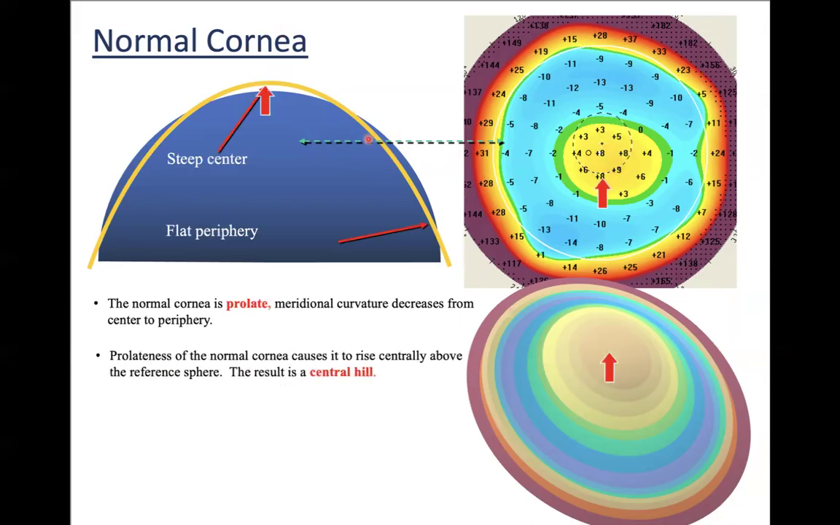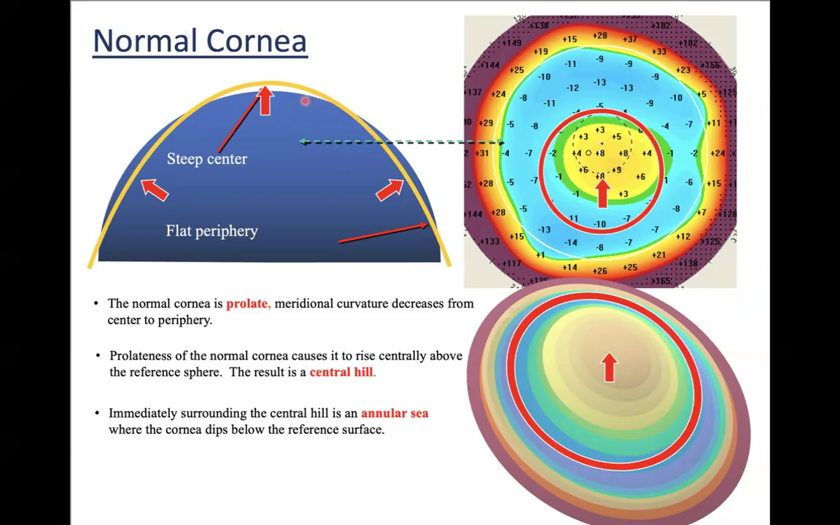Then just immediately surrounding the steep part, it dips inside the best fit sphere. See, the blue line, the yellow has got inside it. So this part represents this blue part. It has a negative value. Why? It has gone below the best fit sphere. Again, in the far periphery, we can see that the cornea has gone above the best fit sphere, so again it has a positive value.